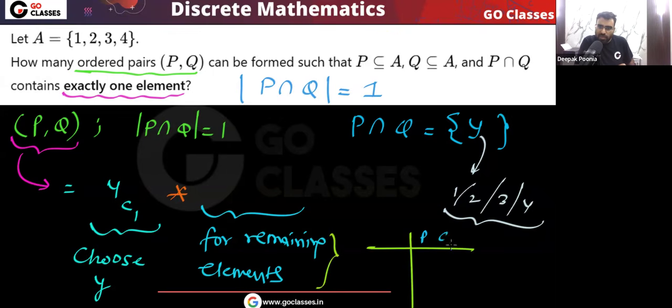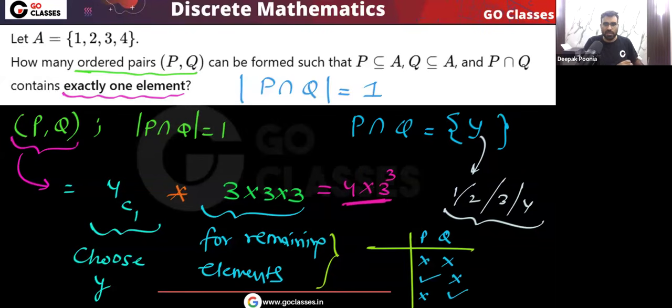P comma Q, they may not belong to both of them, that is fine. They may belong to one of them, that is fine. But they cannot belong to both of them, yes or no? For the remaining elements it is not possible that they belong to both P comma Q, because there should be exactly one common element, not more than one, not less than one. So for the remaining elements there are three choices each. So 3 into 3 into 3. This will be the answer. I hope you understood. So for this question, the final answer is 4 multiplied by 3 power 3.